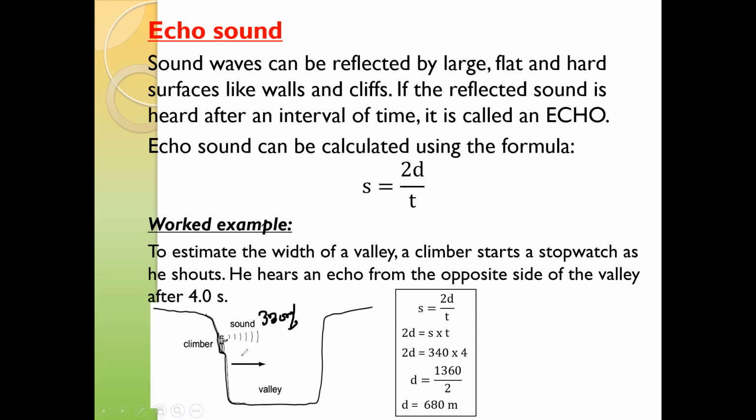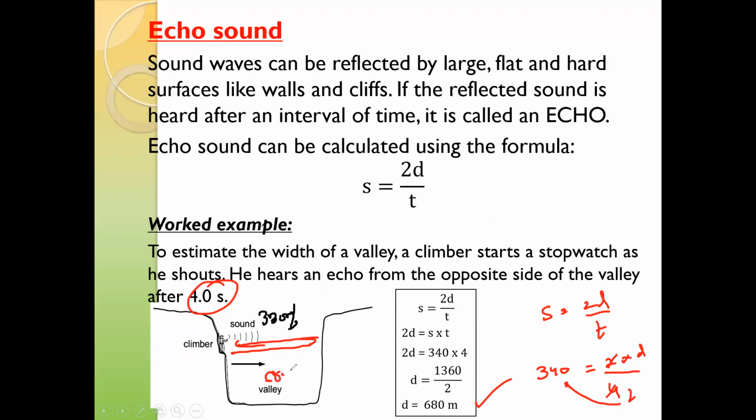Whenever there is an echo, the sound will travel and bounce back. So the formula is speed is 2d divided by t. We need d. Speed is 340. In this case, 2 multiplied by distance, and the time for the echo was 4 seconds. So we simplify, and the distance comes out to 680 meters. That's the width of the valley the climber is finding. Is it clear?